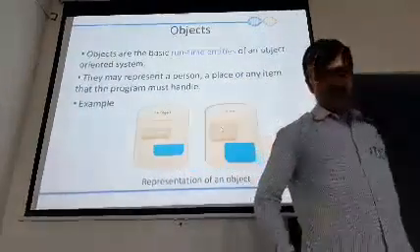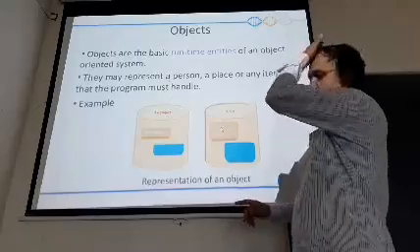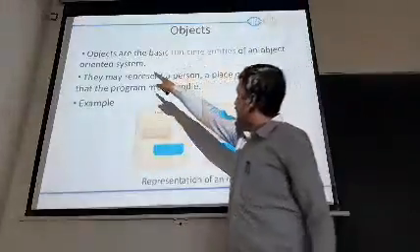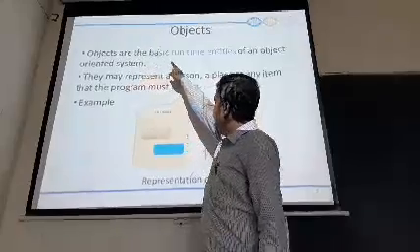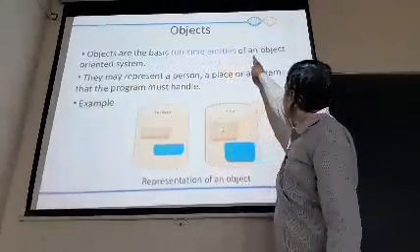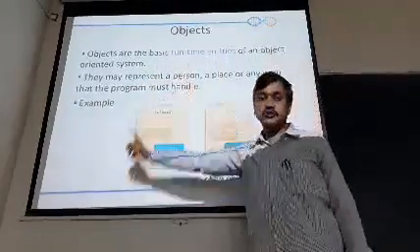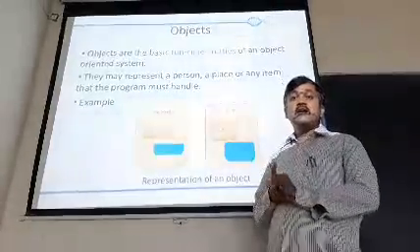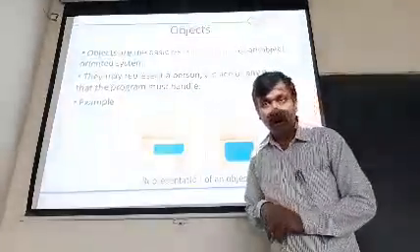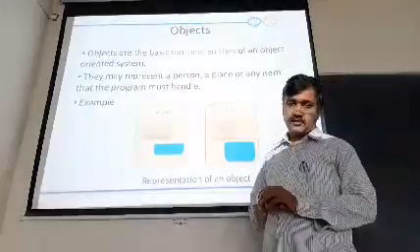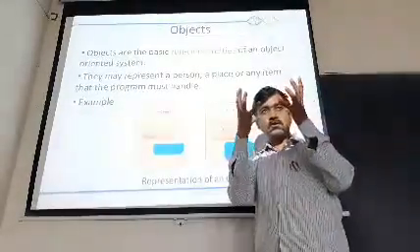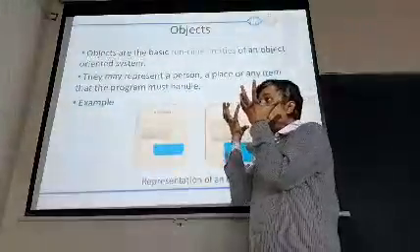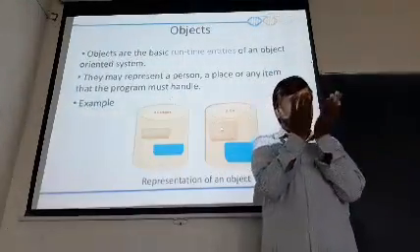Yesterday I explained to you what is meant by an object. Objects are the basic runtime entities of an object-oriented system. Objects are nothing but what? They are the basic runtime or real-world entities. Real-world entities means what you are going to see, what you are going to identify, what you can approach.